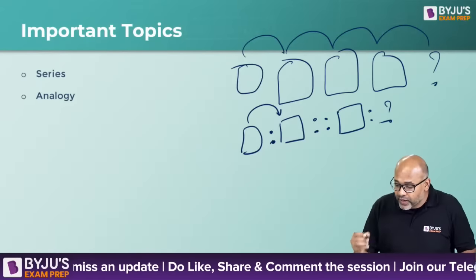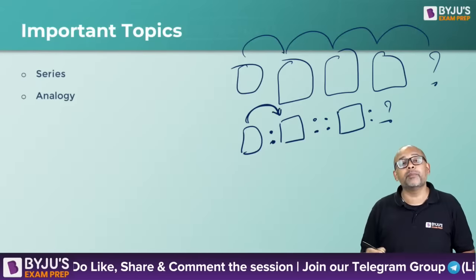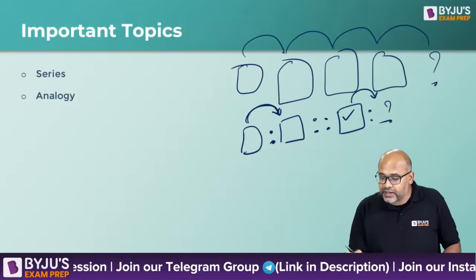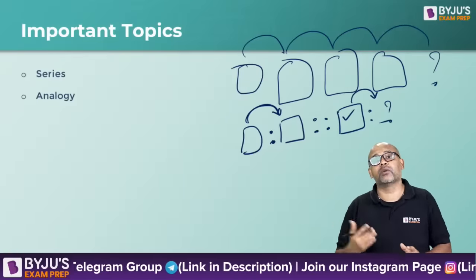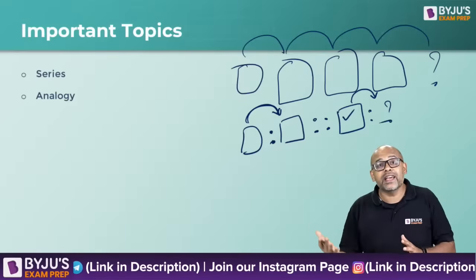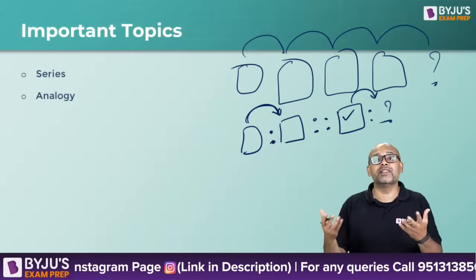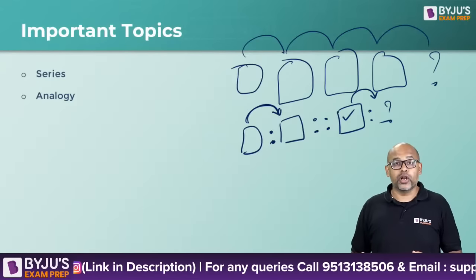Okay, right. So analogy is, these two are linked in a particular way. Now the question is, this figure is given. How is this linked to, or what should be the question mark such that the linkage is similar? And of course, again, you'll have 1, 2, 3, 4, 5 options. You have to pick the right option. That is called analogy.